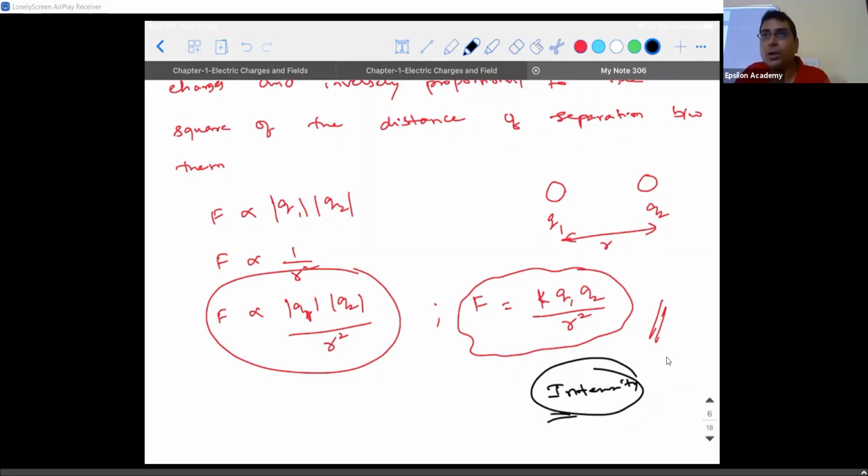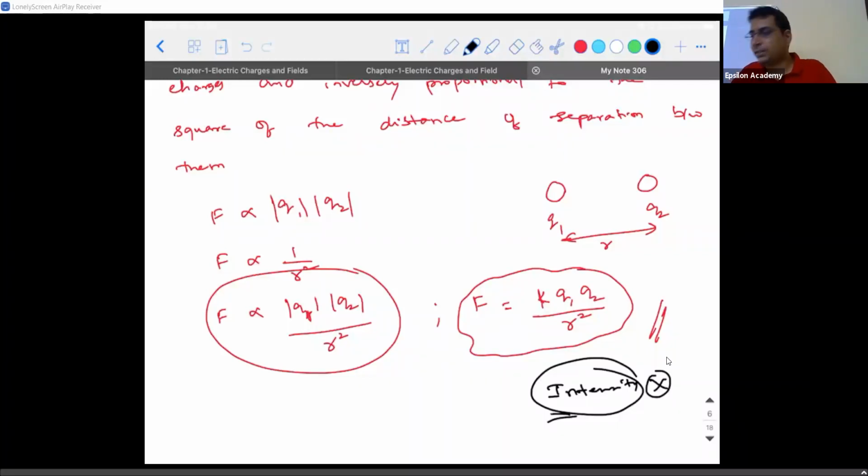But who told us that it should be only inversely proportional to r square? Why can't it be r power 1? Why can't it be r power 3? It could have been, right? The reason why it is happening is because there is a parameter called intensity, which is going to decide why it is only inversely proportional to r square. As I told you, I'm not getting into these details, because we'll see the same term under another topic called electric field intensity. At that time, I'll explain.